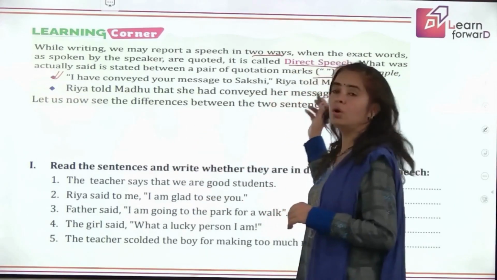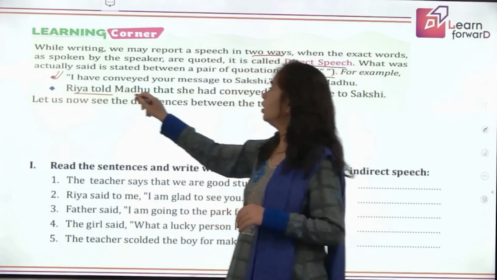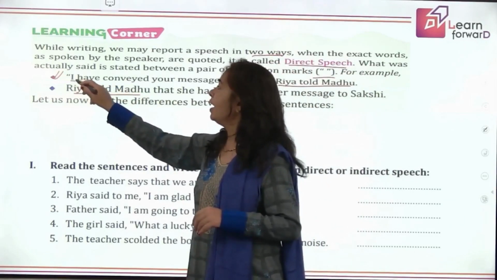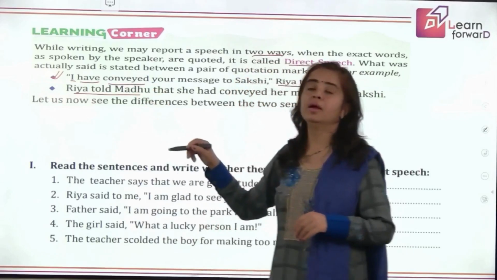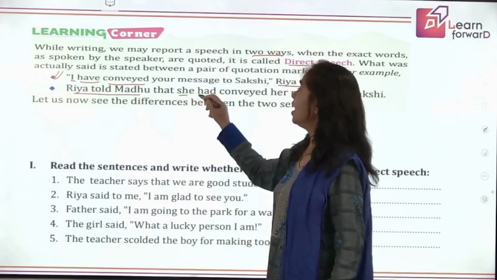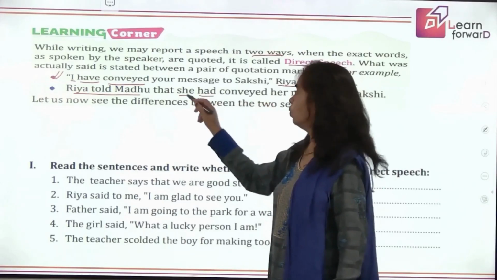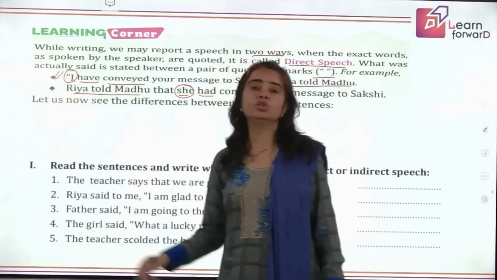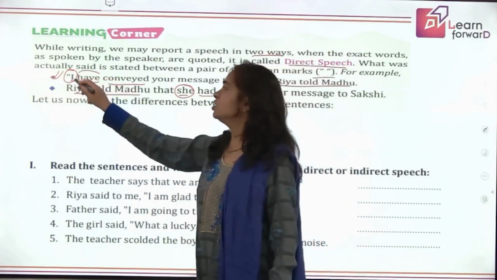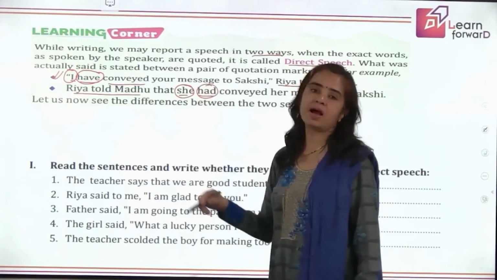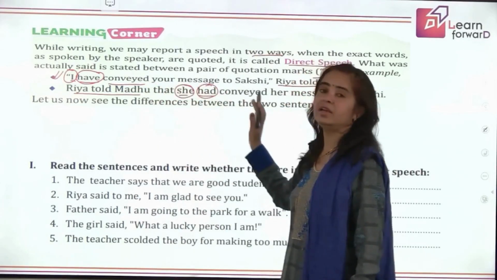Riya told Madhu is the same. Now here it is, I have conveyed, but there in the next sentence we are saying she had conveyed. So what are the changes you notice here? I has changed into she. We have changed have, which is present tense, into had, which is past tense. Then conveyed remains the same.